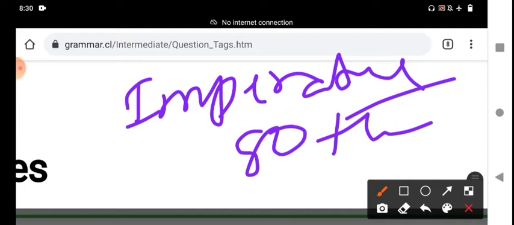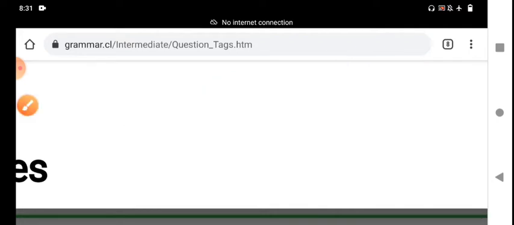Negative imperatives: don't run fast, don't speak loudly, don't make noise. These are all imperative sentences: commands, orders, requests, sudden expressions. If the given sentence is an imperative sentence, what is the tag?